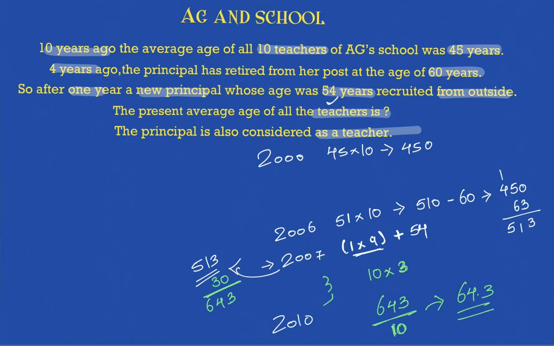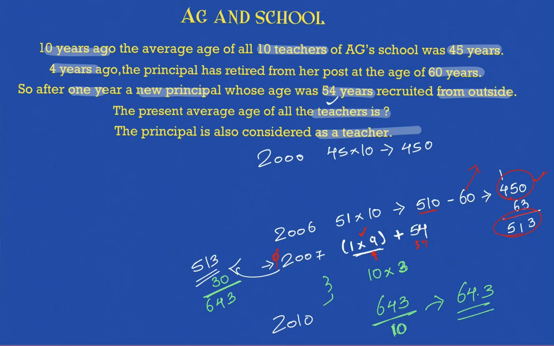In case you are still confused, just imagine in the year 2006 the sum was actually 510 but 60 left. So the sum of age of all the teachers was 450. Then we look at the individual year 2007. What happened? In the year 2007, 9 teachers were left, so in this 1 year these 9 teachers will add 1 year each, total 9 is added. Plus you have a 54 year old teacher. So total that was added was 63. 63 added to the previous one becomes 513. That is the sum of age of all the teachers in the year 2007.